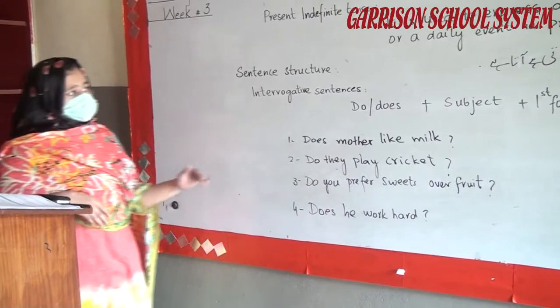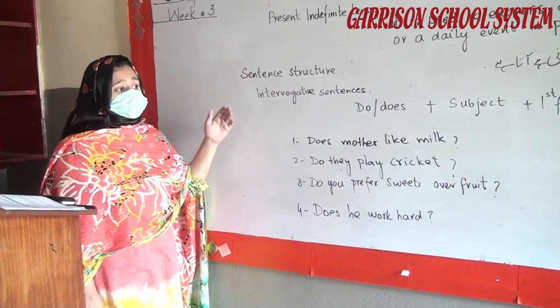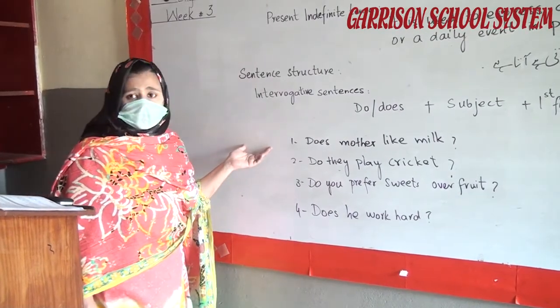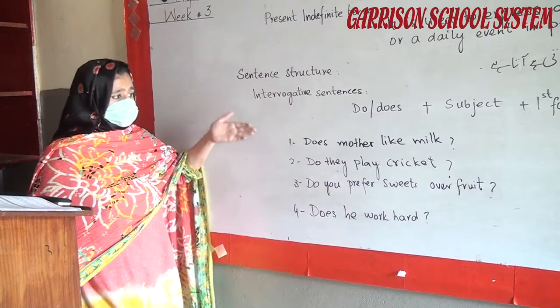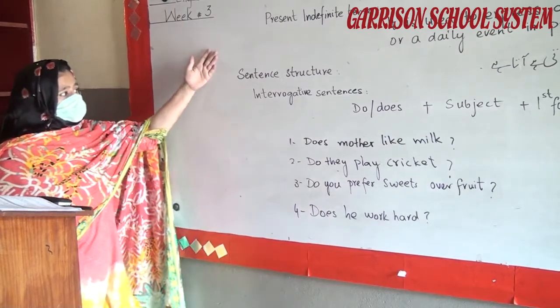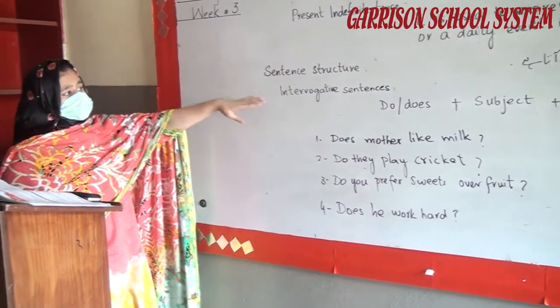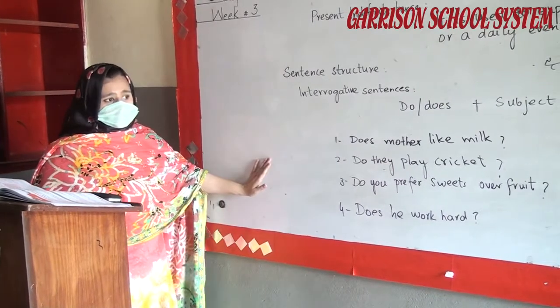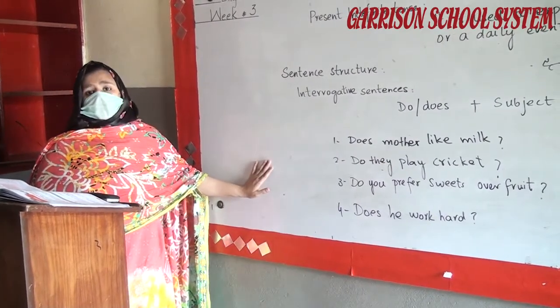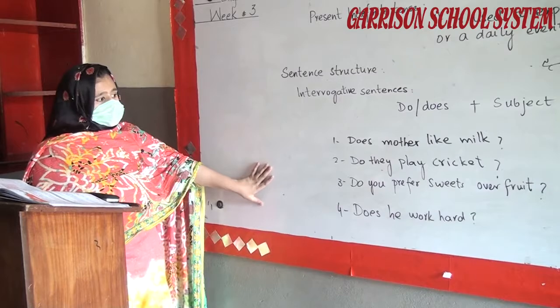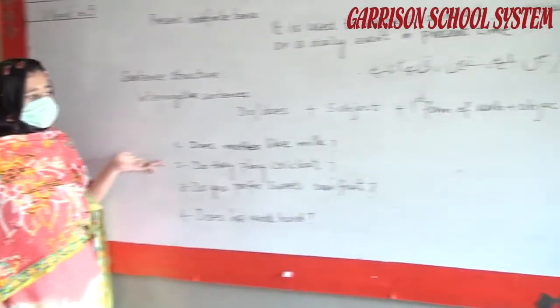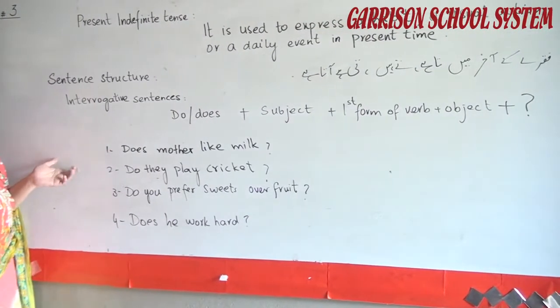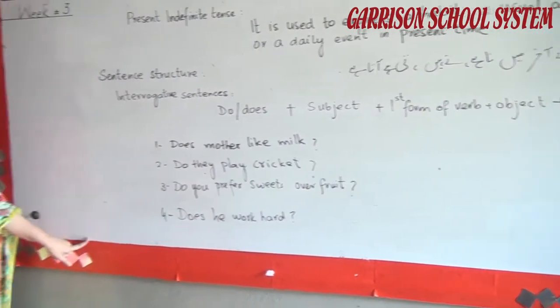What you have to do is use verbs of your own choice, and make at least 10 to 15 sentences including positive, negative and interrogative sentences of present indefinite tense. Homework will be given to you, and you have to translate those Urdu sentences into English sentences.